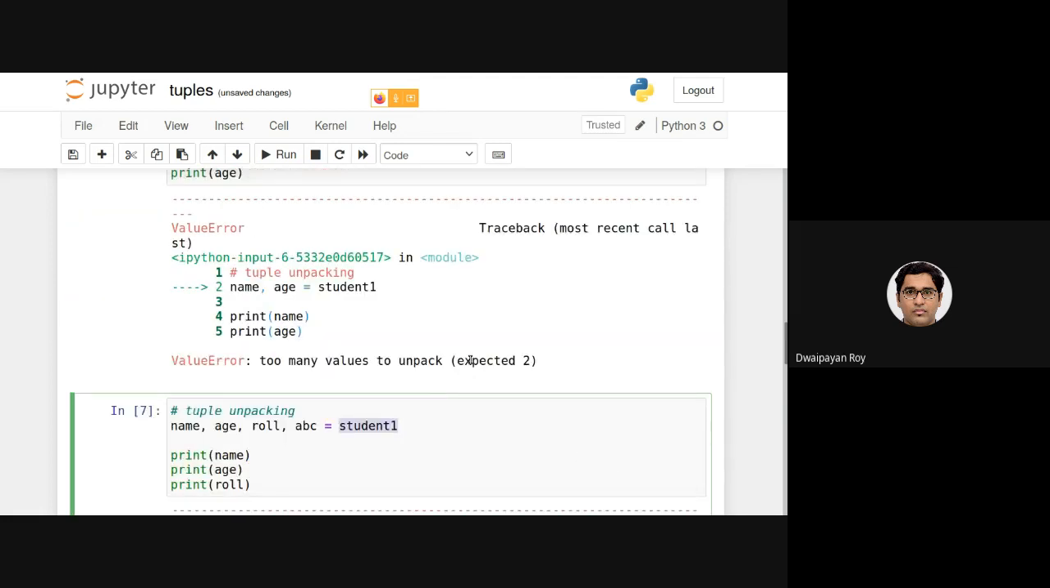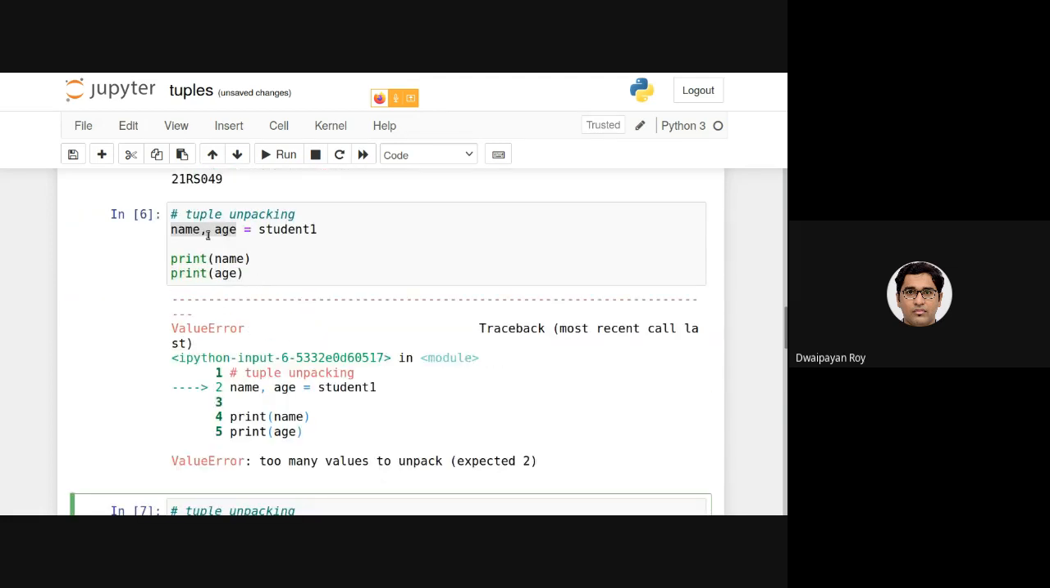Similarly, in the earlier example, there are 2 variable names on the left hand side, so it is expecting 2, but there are 3 elements on the right hand side. So this is an unpacking error that you might encounter if you do not provide the same number of variables on the left hand side as the number of items in the tuple.